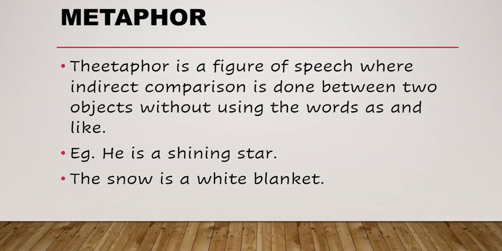For example, he is a shining star. The snow is a white blanket. So here comparison is indirectly done. As in simile we have seen comparison is done directly with the words as and like, and here the words as and like are not used.